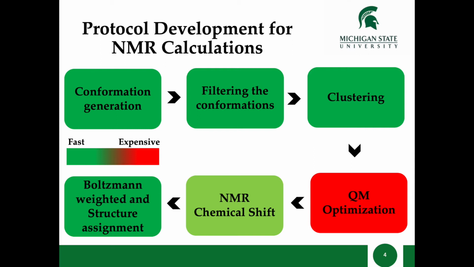After filtering all the conformations by the ANI machine learning model, we clustered them to get the unique structures of the metabolite. We clustered using Schrodinger. We have chosen the centroid of each cluster to get the representative conformation of that cluster. After clustering, we got the structurally distinguished conformations of a metabolite, and then we optimized them by standard DFT optimization. After geometry optimization, we calculate the chemical shift of the nuclei. Here we have calculated the proton NMR chemical shift and C13 NMR chemical shift. Finally, we Boltzmann averaged over all the conformations and predict the structure of the metabolite.